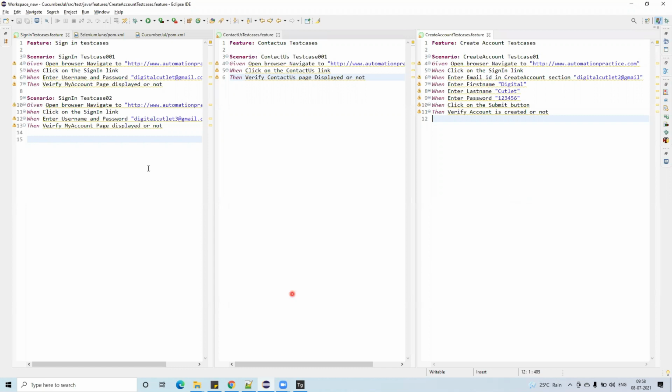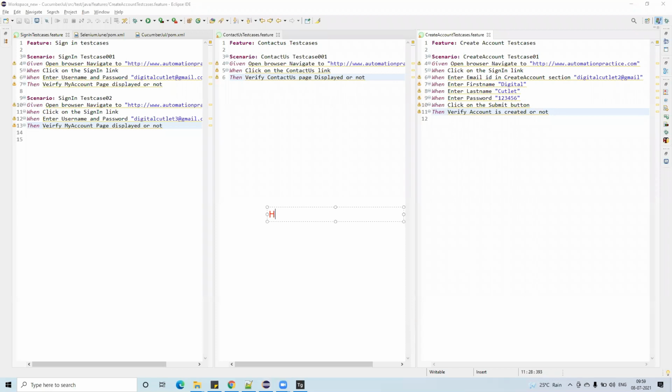So how many steps are there in total? 1 2 3 4 5 6 7 8 9 10 11 12 13 14 15 16 17 18 19. Total 19 steps are there. For all these 19 steps we need a step definition.